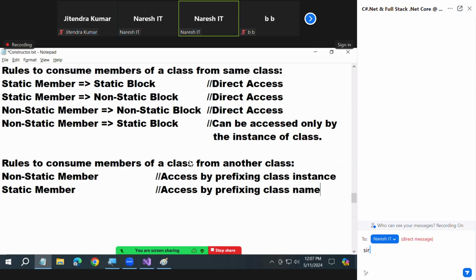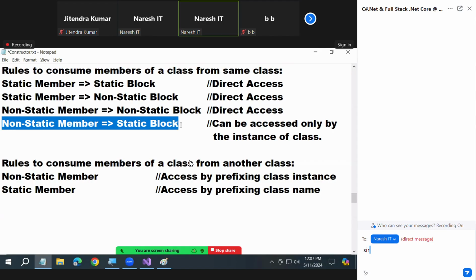Understood? That is why on day 1, when you called the four methods, test1, test2, test3, test4 from main, you created the instance and called. Because the four methods are non-static, main is static. Correct? Test1, test2, test3, test4 are non-static. Where do you call from? Main is static. When you call from static, you created an instance and called. Why?